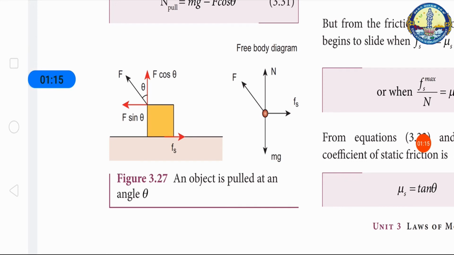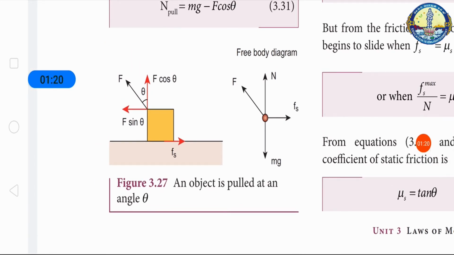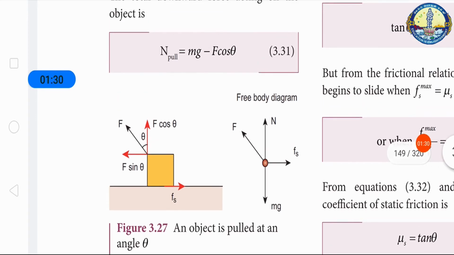Here, when an object is pulled at an angle theta, the applied force results in two components, that is F cos theta and F sin theta. The total downward force acting on the object is N pull is equal to mg minus F sin theta. So here the normal force is less than N push. So it is easier to pull an object than to push it to make it move.